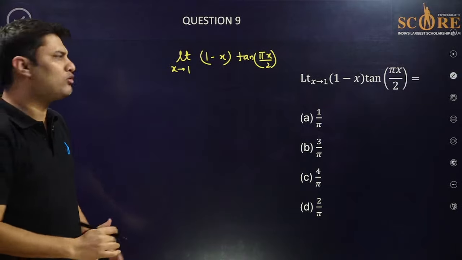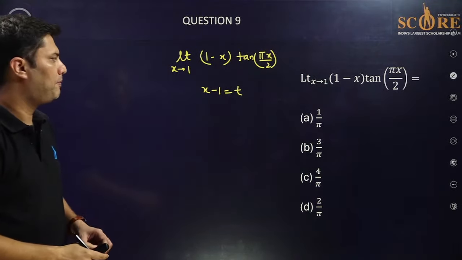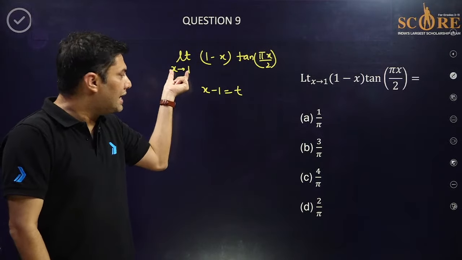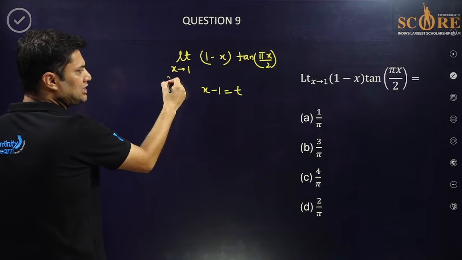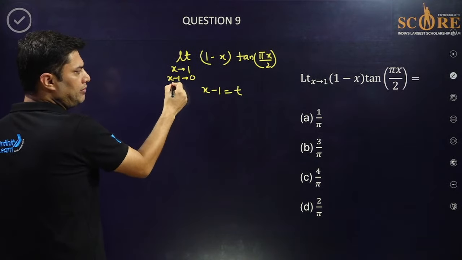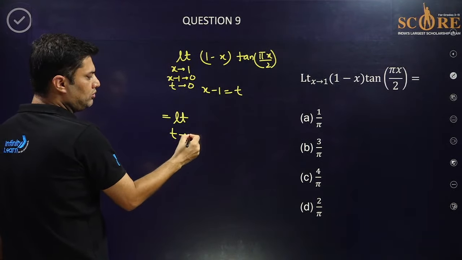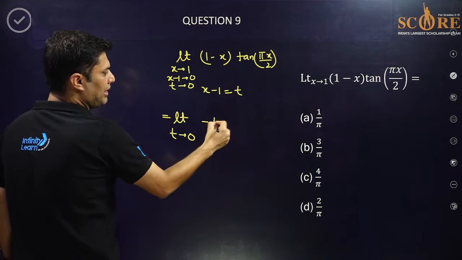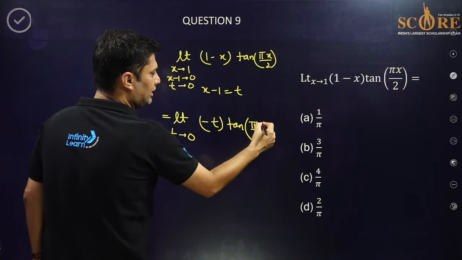Now in these kinds of questions, you can take x minus 1 as t, so that t is tending to 0. So x is tending to 1, that means x minus 1 is tending to 0, that means t is tending to 0. So this limit is changed to t tending to 0. 1 minus x will be minus t, and tan pi by 2 x we will write as t plus 1.